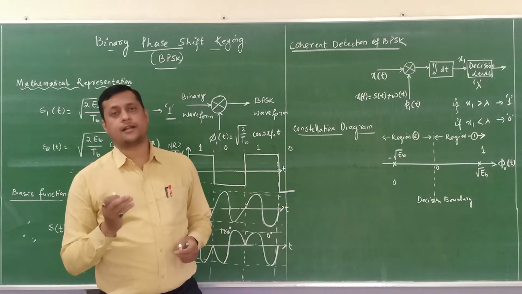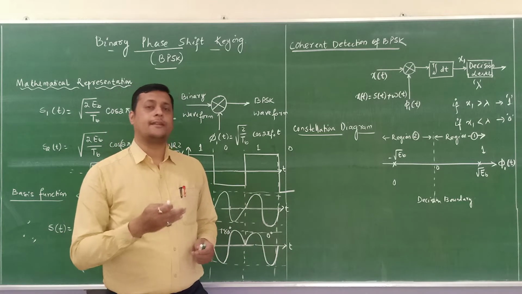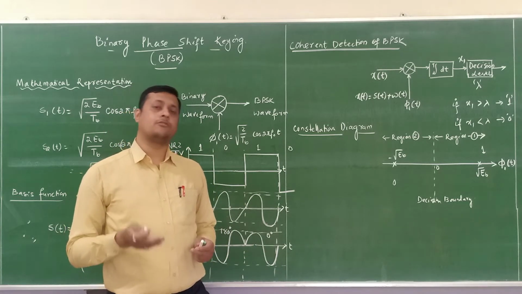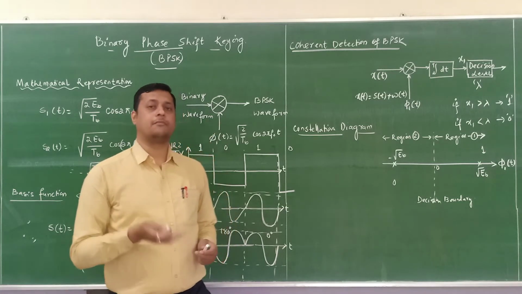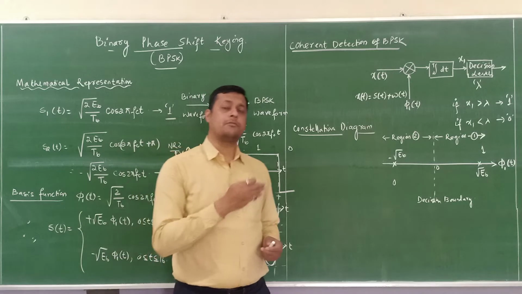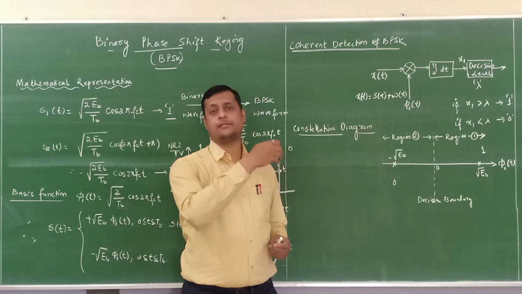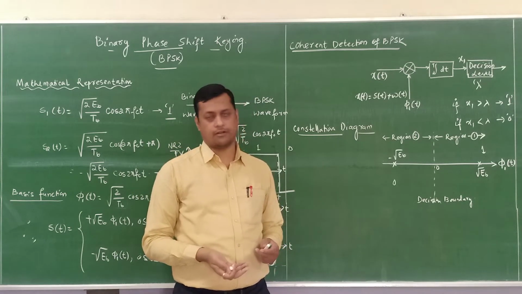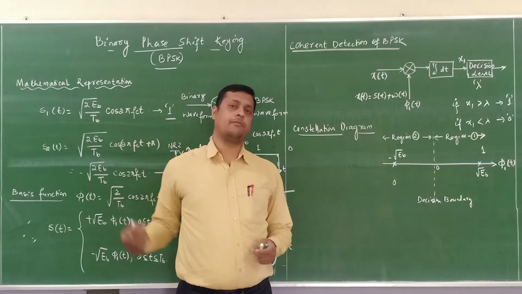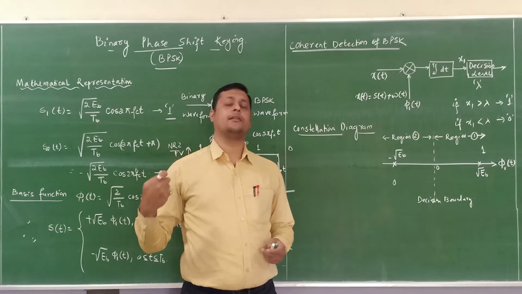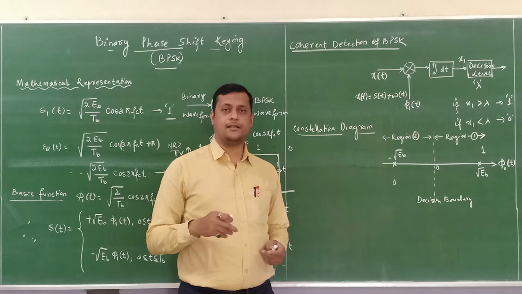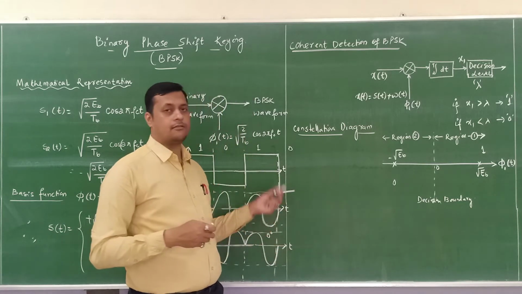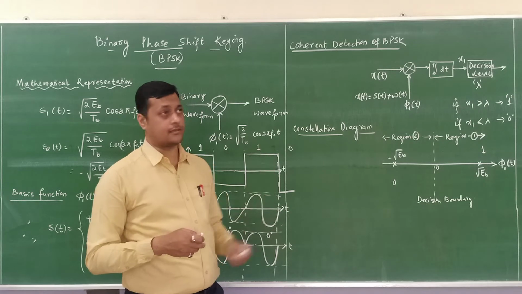Whenever there is a transition from 1 to 0, the phase of the carrier is going to be shifted from 0 to 180 degrees. Similarly, when the transition comes from 0 to 1, then again it goes from 180 degrees to 0 degrees. Step by step we will see how to identify the particular parameters and how these parameters are represented in pictorial as well as mathematical representation.